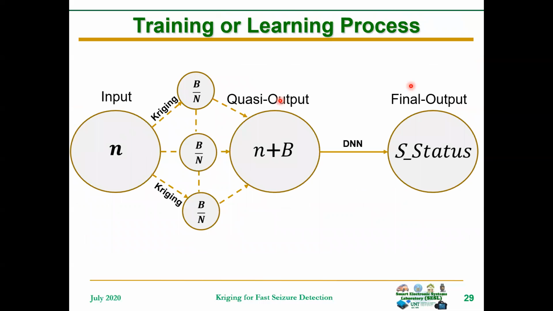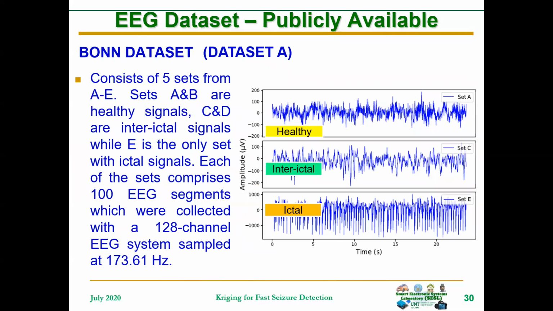Now, this is the training and learning process for the distributed Kriging bootstrapped deep neural network seizure detection model. We have an initial input, then we distribute it across different cores with a given bootstrap size B, and then we aggregate all the outputs and pass them into the deep neural network to obtain the final status of the patient, whether seizure or not seizure.